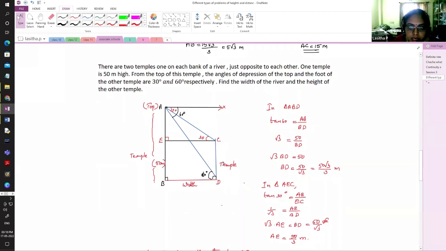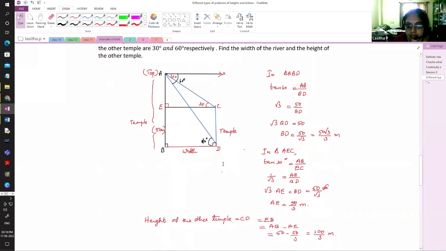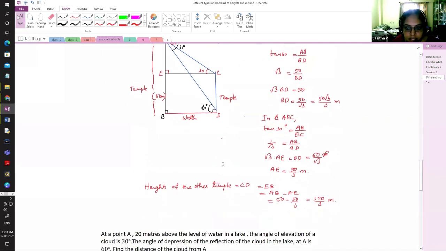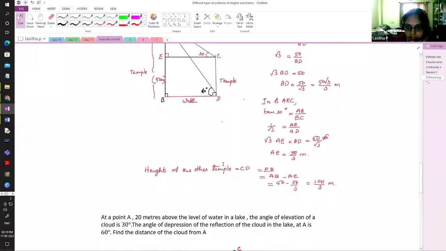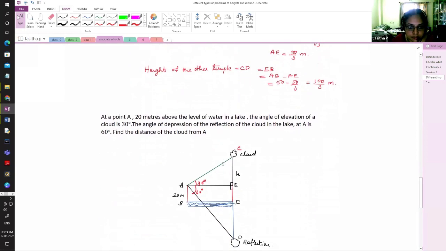They will take 2 right triangles. From one of the right triangles, they will get one value, and that may be used in the second right triangle to find the unknown. So for different problems, we need to use different trigonometric ratios depending upon the situation. There is no common rule.